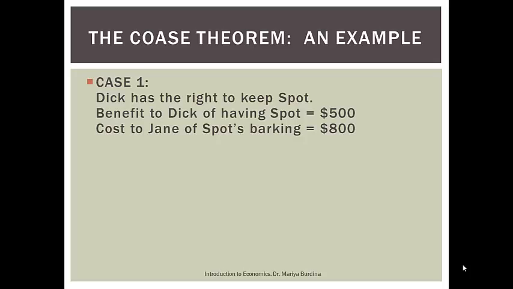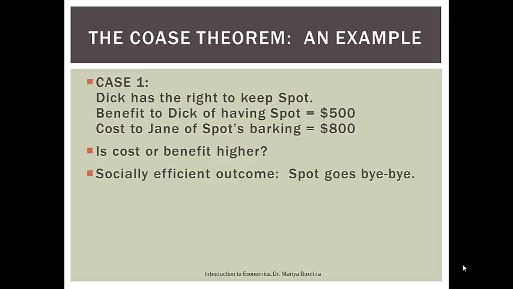Jane, on the other hand, does not sleep well, so she's always late to work. As a result, she's losing part of her income, which is equivalent to $800. Since the benefit is lower than the cost, ideally society would want to see the dog go. So the socially efficient outcome: Spot goes bye-bye.